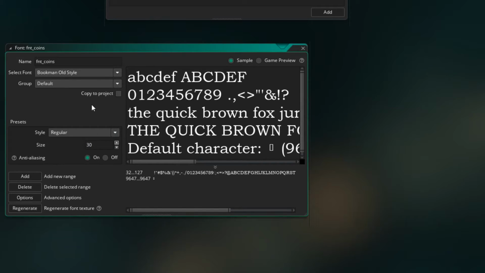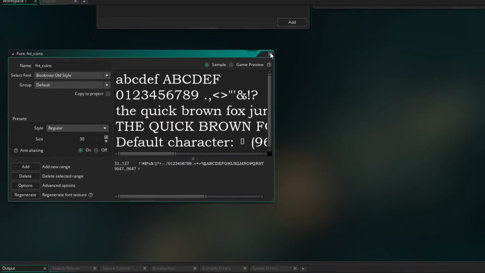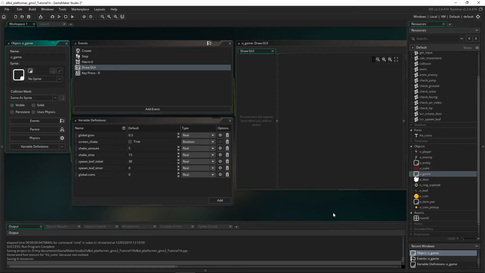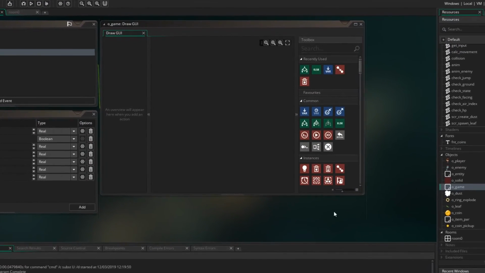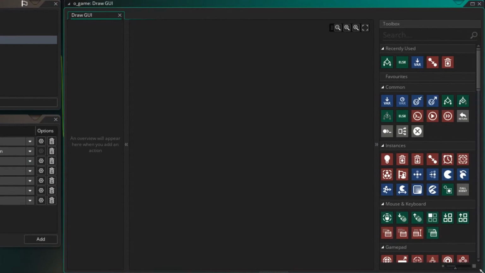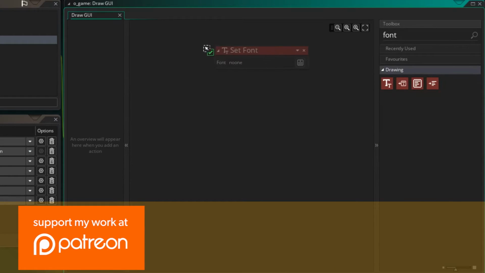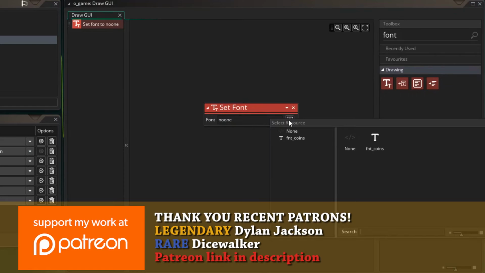Now, if you're using a font that's not a common one and unlikely to be on all PCs, you can copy it to the project, and that will then copy the font across to the project as well. But for us, that's fine. That should be a font that people on Windows will have. So now let's go back to our OGame, and let's have a look at our draw GUI event here. But firstly, I want to get the font. So I'm going to set the font. And there it is there. I'm going to select it.